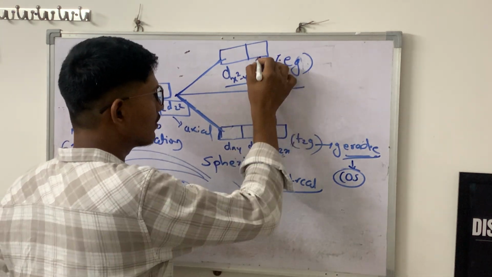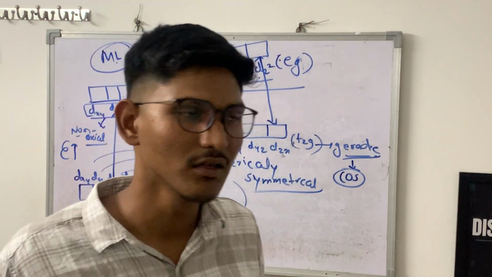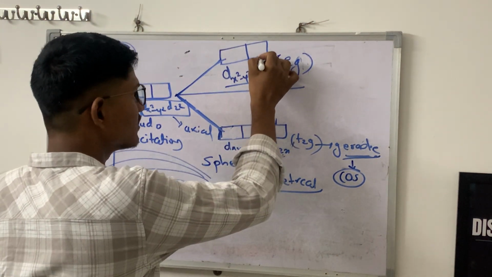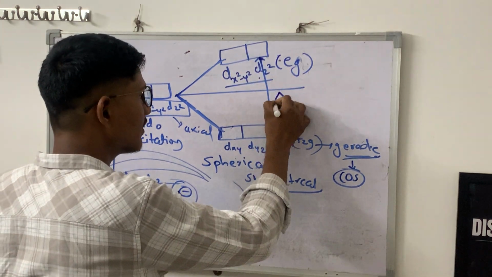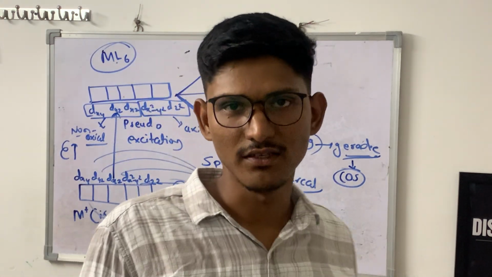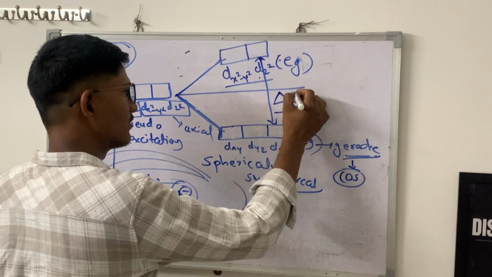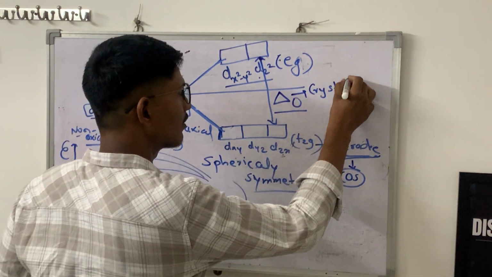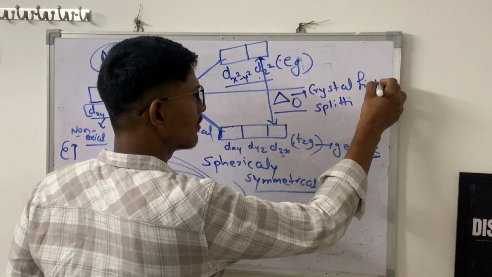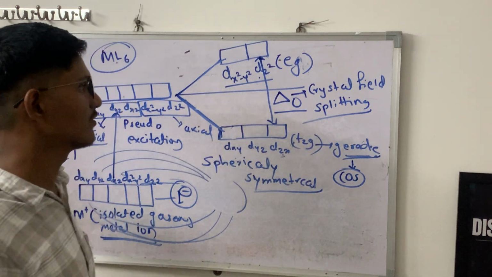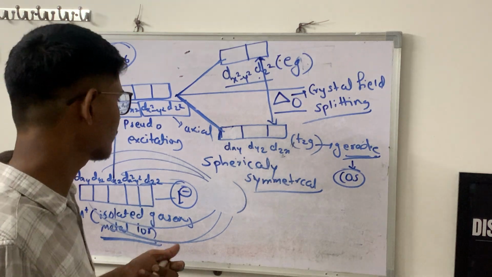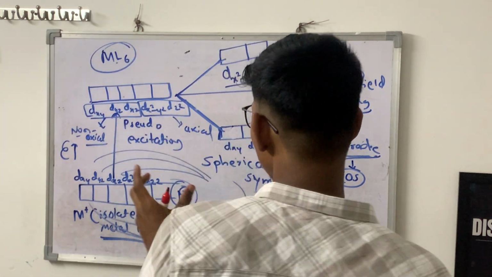And what amount of splitting has happened? The energy difference between these two levels is denoted by delta, and for octahedral we use the subscript O. This is called crystal field splitting, denoted by delta, also called orbital splitting. Crystal field splitting or orbital splitting means splitting of orbitals. So this is the splitting.